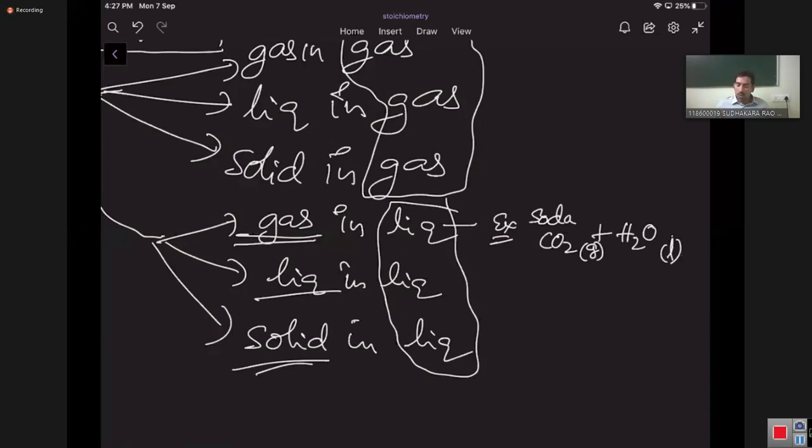And now the liquid and liquid type solution. For this the example is ethyl alcohol, C2H5OH, a liquid, added to water.